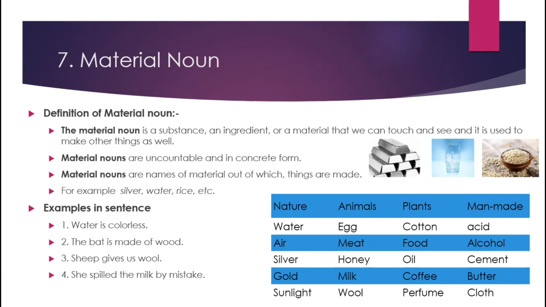Fourth example is she spilled the milk by mistake. So here milk is material because human beings cannot make milk, and it is uncountable. And the last example is this bottle is made of plastic. So here plastic is a man-made thing, but man has made this with the help of natural things. So here bottle is a new thing, but plastic is a material to make a bottle. So this we have learnt about material nouns.